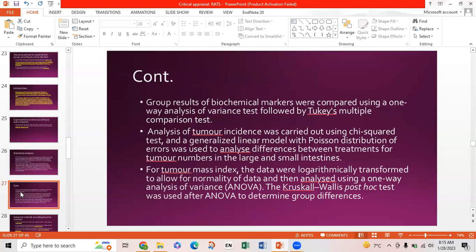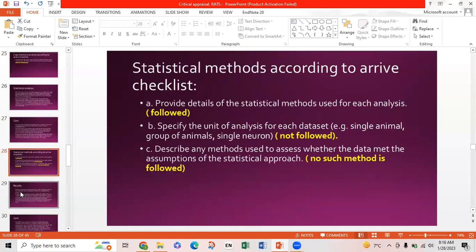Group results of the biochemical markers were compared using a one-way analysis of variance followed by Tukey's multiple comparison test. Analysis of tumor incidence was carried out using the chi-square test. A generalized linear model with Bayesian distribution of errors was used to analyze differences between treatments for tumor numbers in the large and small intestine. For tumor mass index, the data was logarithmically transformed to allow for normality of data and then analyzed using one-way analysis of variance, that is ANOVA. The Kruskal-Wallis test was used for ANOVA to determine group differences.